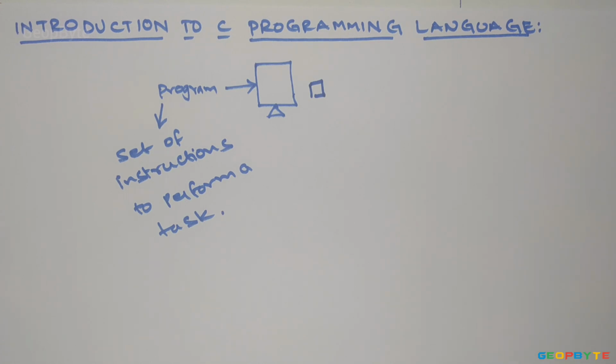Everything on the computer, whether it be Windows or Mac or applications like Google Chrome, is built or created with some kind of programming language. One of the first and most popular languages, even today, is the C programming language.